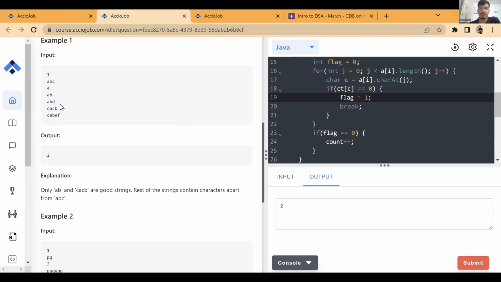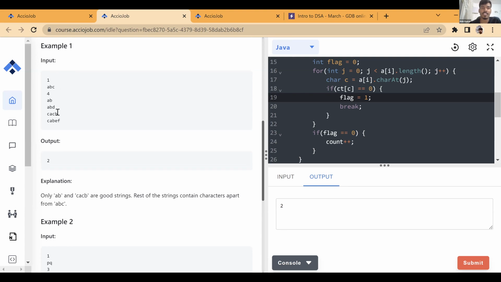This looks good then, comparing everything. Yes. CABC, so this is present because C is present over here, right? Even if the number is not matching, but that character is present. It has only told that the character should be present. It has never told that the count of characters should also be equal, right? If I increase a layer of difficulty in this, so that the second string will be called a good string if the count of that character is exactly equal to the count of the character in the first string, so can you check that now?